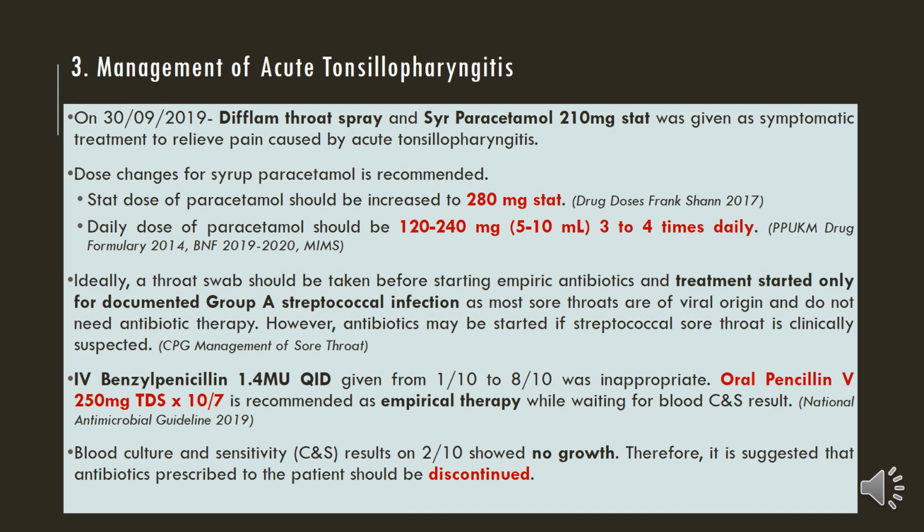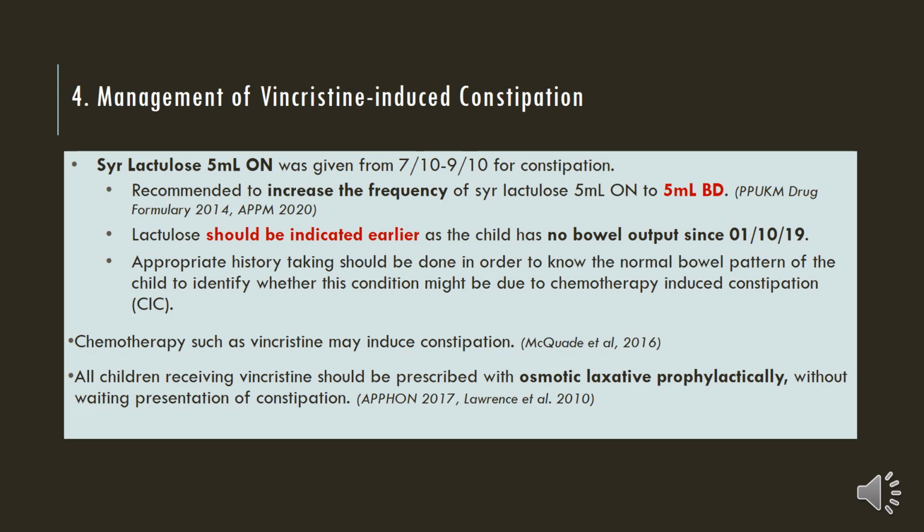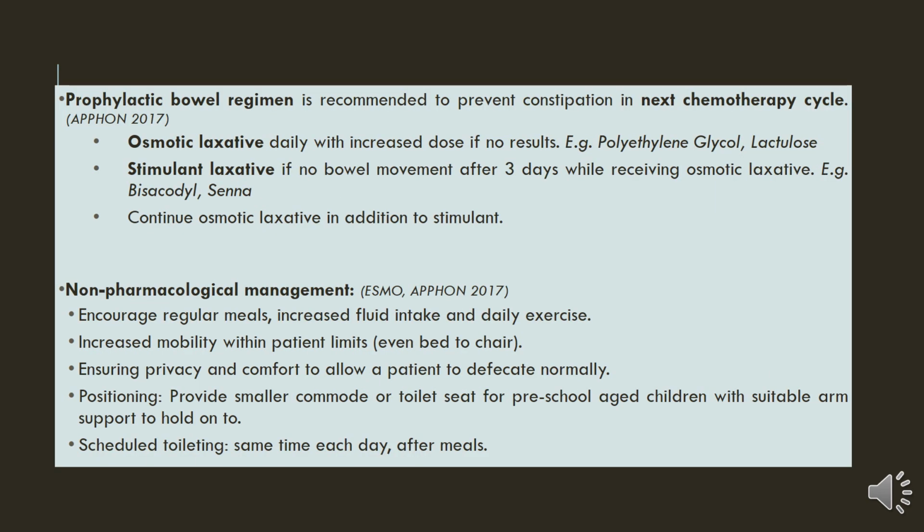Drug Doses 2017. For the management of vincristine-induced constipation, as this patient has no bowel output since the 1st of October 2019, syrup lactulose 5 ml 2 times daily should be given early on, since it was recommended that all children receiving vincristine should be prescribed with osmotic laxative prophylactically. So, to prevent constipation in the next chemotherapy cycle, osmotic laxative can be given daily with an increased dose. But if there is still no bowel movement after 3 days, stimulant laxative such as picosulfate and senna can be given, or just continue osmotic laxative in addition to stimulant.